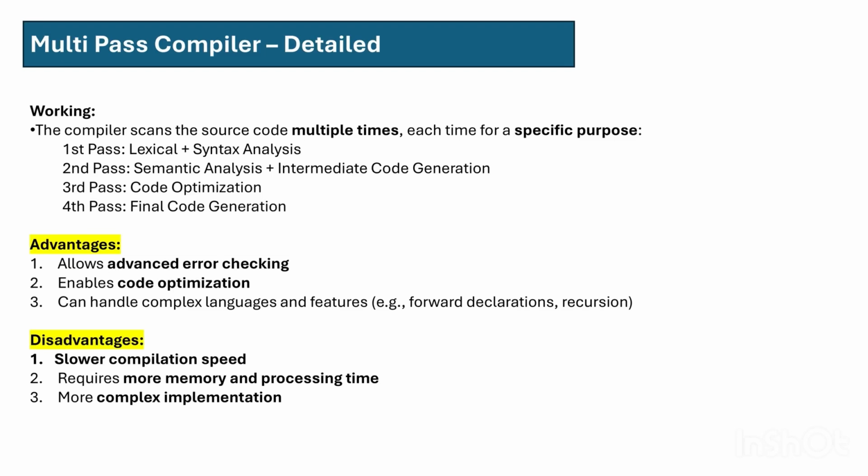The disadvantages of a multiple pass compiler are that it is slower. It does the compilation very slowly, as it has slower compilation speed. It requires more memory and processing time. It is a more complex implementation.